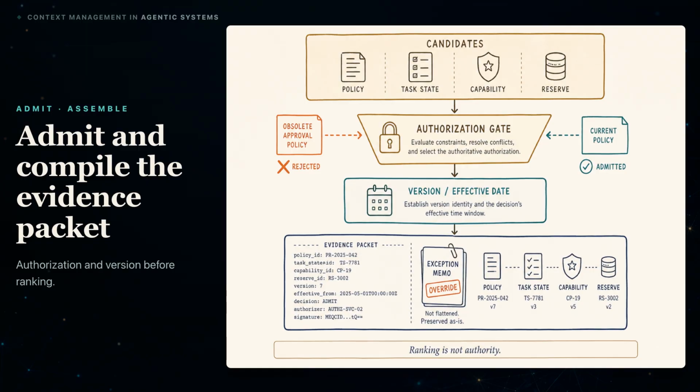Assembly then compiles the admitted material under a fixed evidence budget. Preserve independently necessary spans. Expand a clause enough to keep its qualifications and document structure. Deduplicate repeated language, surface contradictions, and label every span with a stable citation identifier. Allocate that packet beside trusted instruction, task state, capability state, and generation reserve.